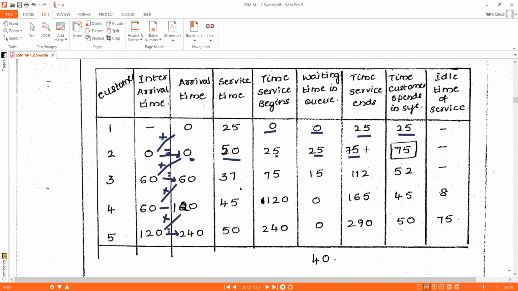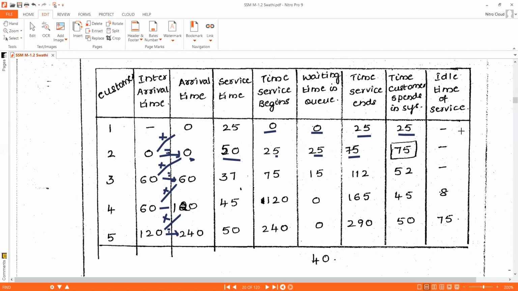At simulation clock time 75, customer 2's job got executed by the server. Now the time the customer spends in the system is waiting time plus his service time. He waited for 25 minutes, and to execute his job it takes 50 minutes. So 25 plus 50 is 75. The customer spends 75 minutes in the system.